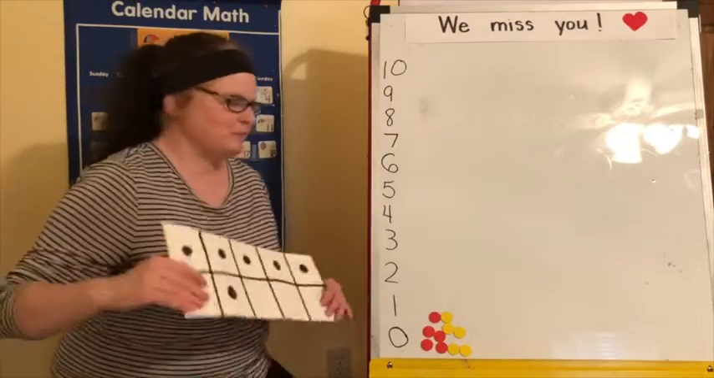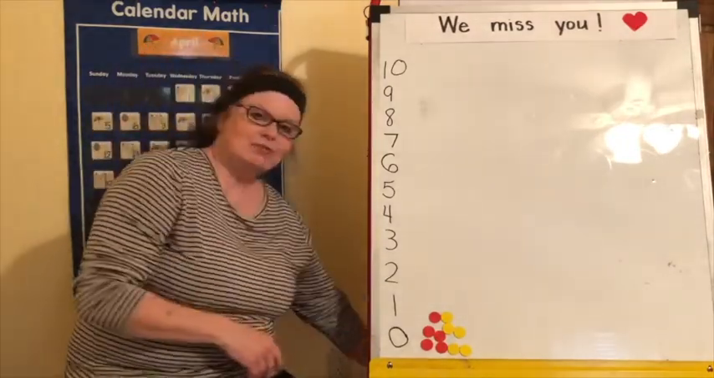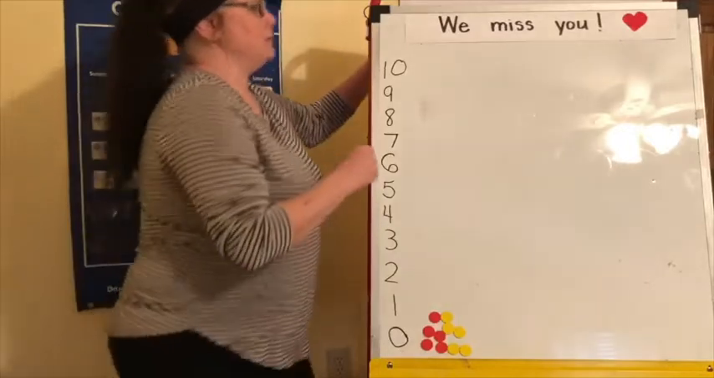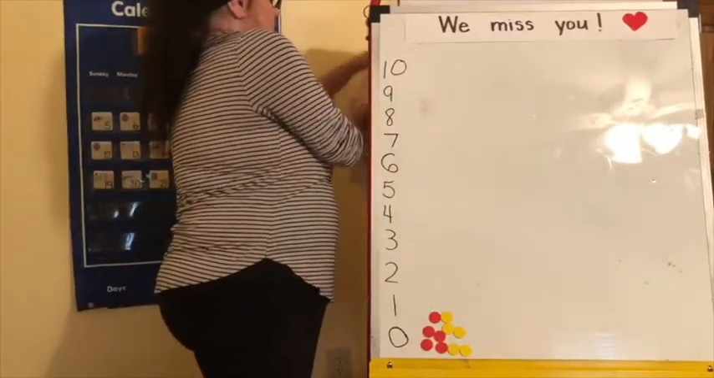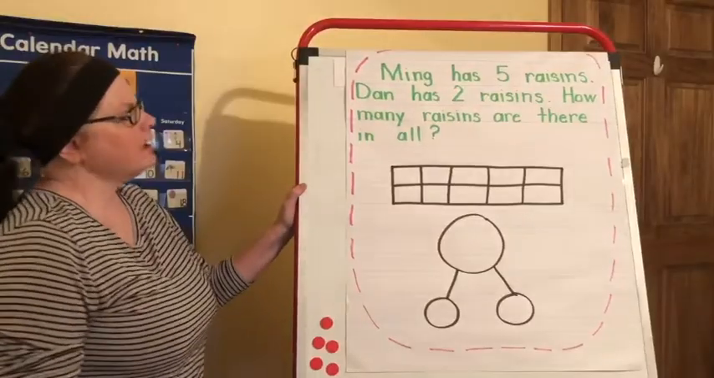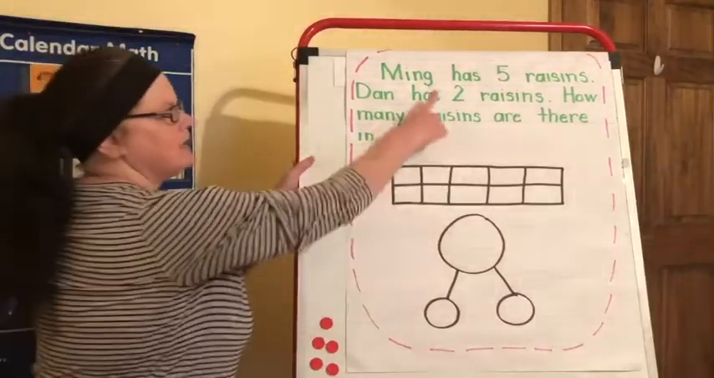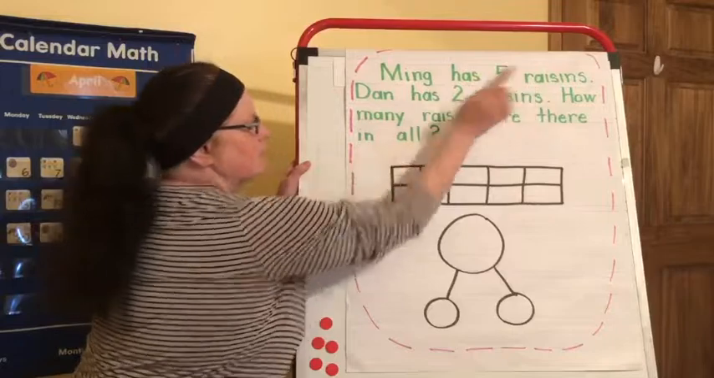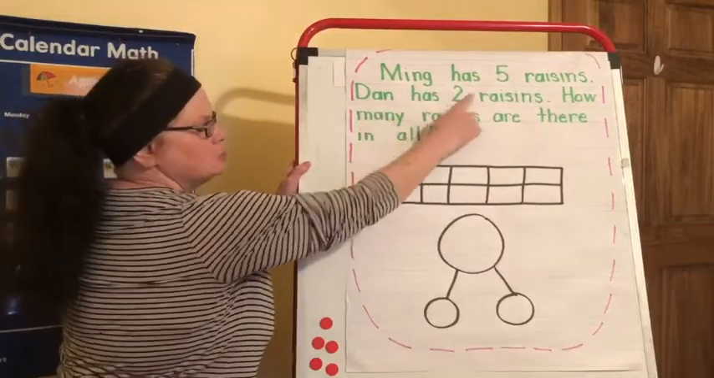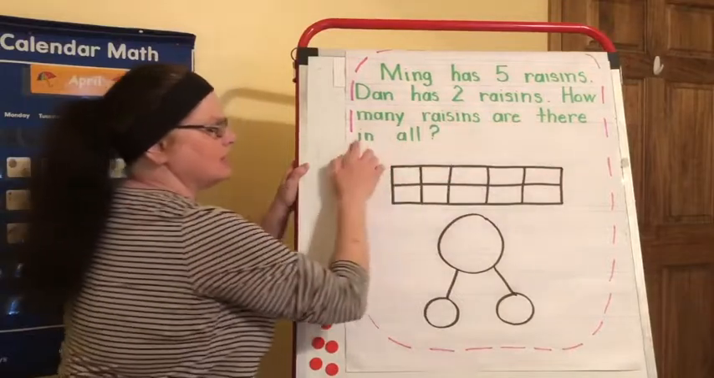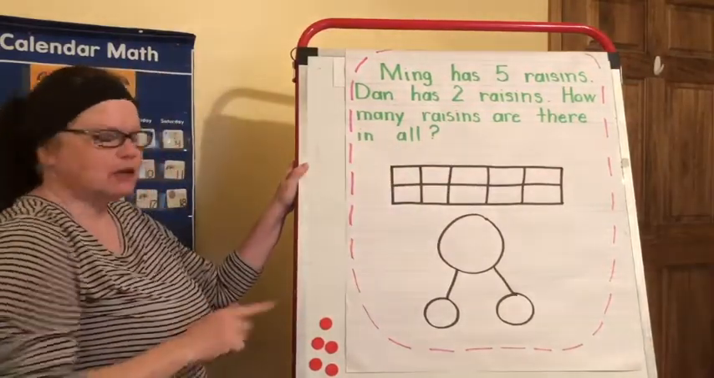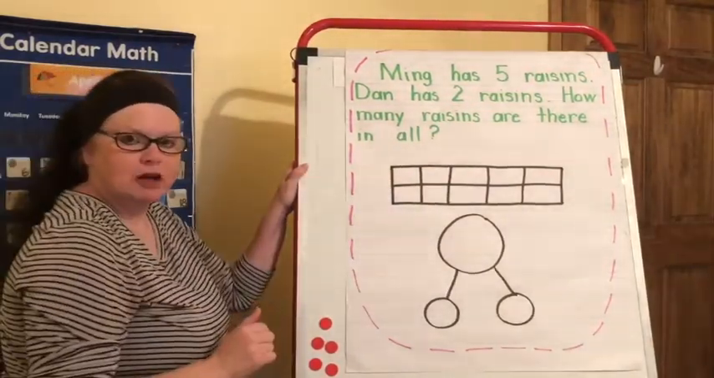Nice job. Now, the last thing we have time for today is our application problem. We're going to be solving a word problem today. Ming has 5 raisins. Dan has 2 raisins. How many raisins are there in all? So today we'll be using the 10 frame to help us solve the problem.